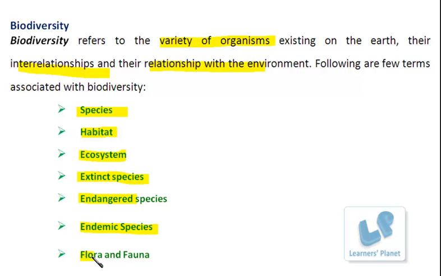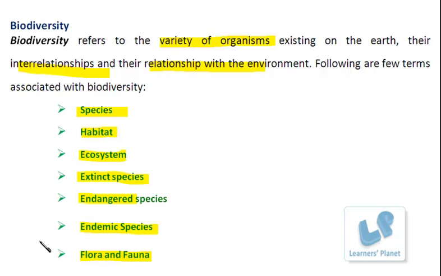Further, the next one is flora and fauna. Flora is related to the plants growing in a particular natural habitat, and fauna are the organisms of animal origin, right? So these are some important terms that we must know while studying forests and biodiversity.